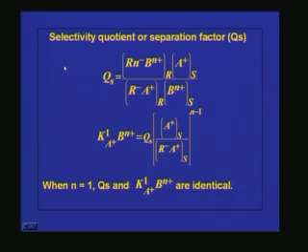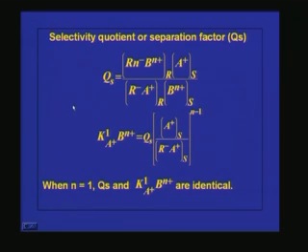So another term which is commonly used in ion exchange process is the selectivity quotient. This also we have explained yesterday, or it is also known as separation factor, and usually it is represented as Qs. It is similar to the selectivity coefficient. Only thing is here we are considering only one ion of each cation. So here we are writing like this: Rn- Bn+ in the resin into A+ in the solution. We are not taking the number of ions into consideration, divided by RA+ in the resin by Bn+ in solution.